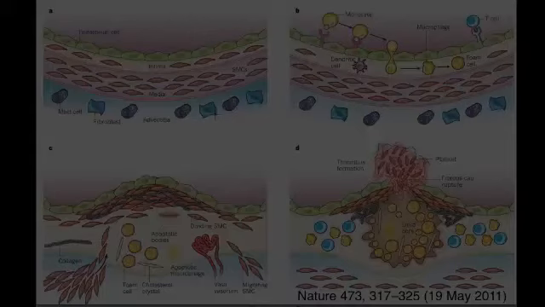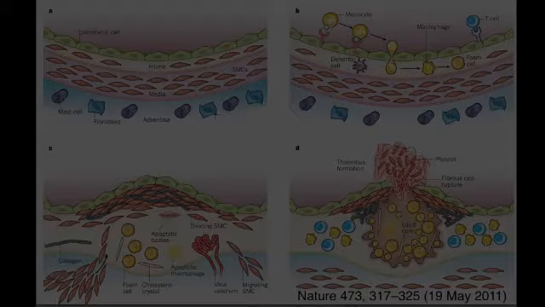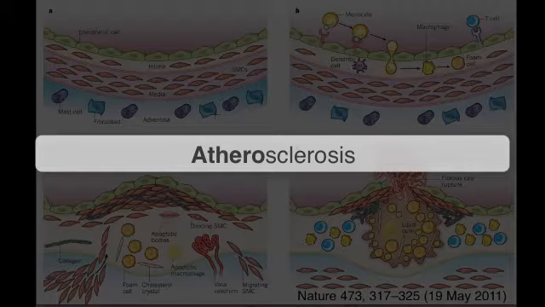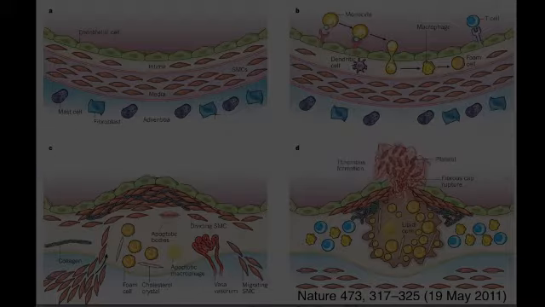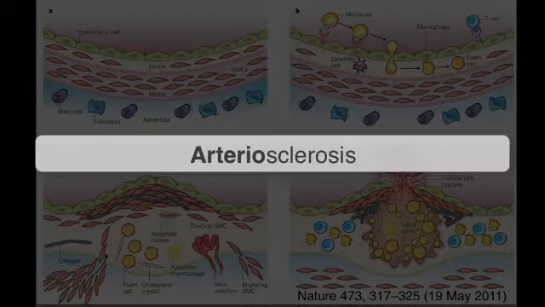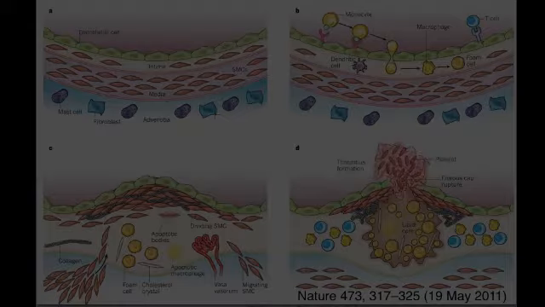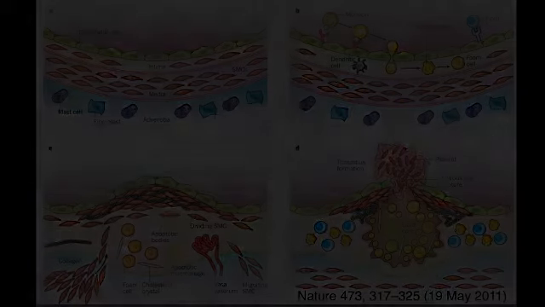Coronary artery disease is characterized by the narrowing of the blood vessels delivering oxygen to the heart due to atherosclerosis. Atherosclerosis is a complex inflammatory process that involves thickening of the artery walls due to plaque formation. Arteriosclerosis is the hardening of the arterial walls, generally due to calcification of the artery walls.